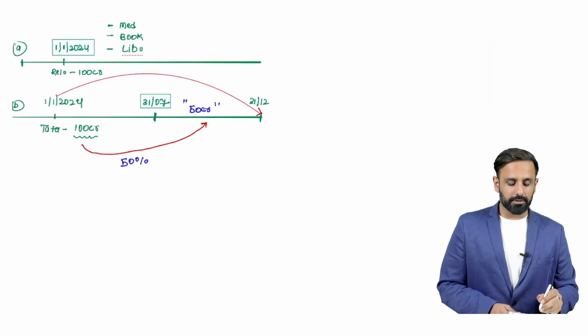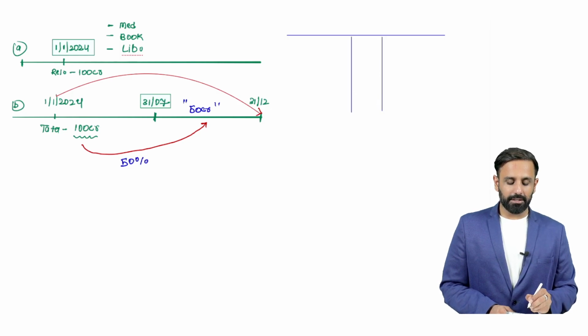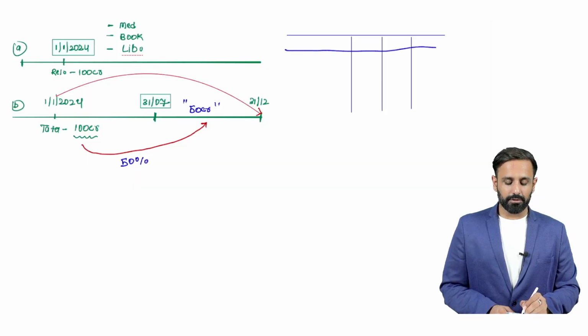Just see how this will be shown in the statement of activity. Here I will draw the columns. Step by step, I will explain the entire concept, so you will be able to understand everything, but you have to listen to me very carefully.